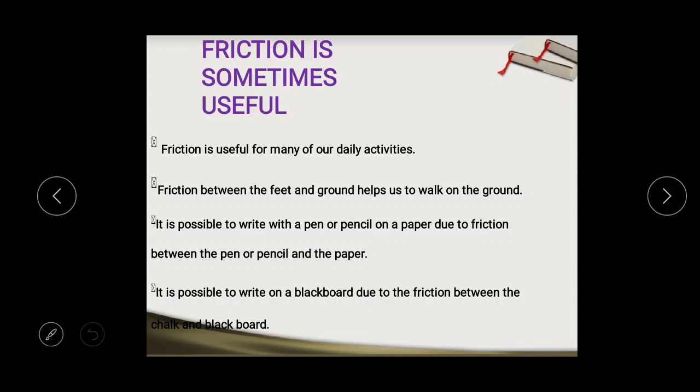Now, is friction useful for us or harmful for us? So at first I am going to discuss how friction is useful for us. Friction is useful for us in many day-to-day activities. Friction between the feet and the ground helps us to walk on the ground. By friction, we can write with the help of a pen or pencil on paper or with the help of chalk on the blackboard. If there is less friction, then we cannot write easily.